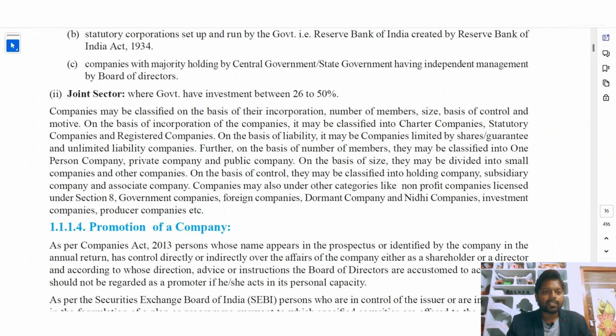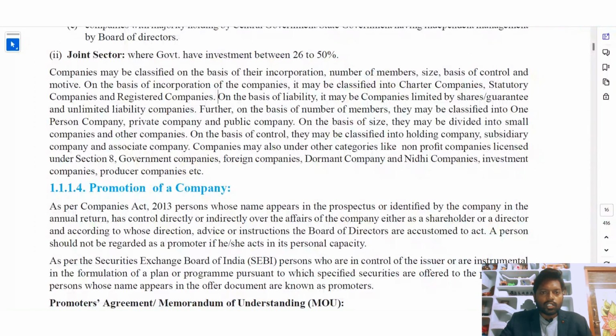Companies may be classified on the basis of their incorporation, number of members, size, basis of control, and on motive. On the basis of incorporation, companies may be classified into chartered companies, statutory companies, and registered companies. On the basis of liability, it may be companies limited by shares or guarantee, and unlimited liability companies.